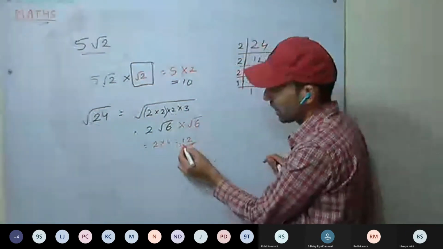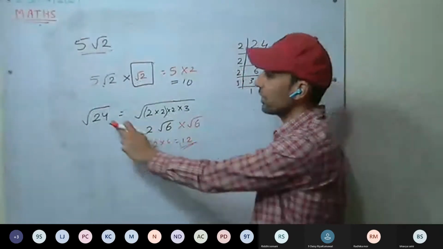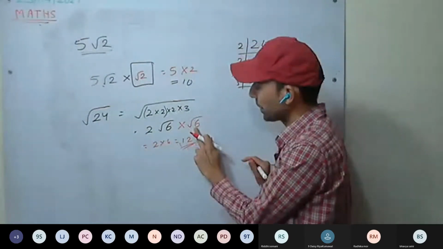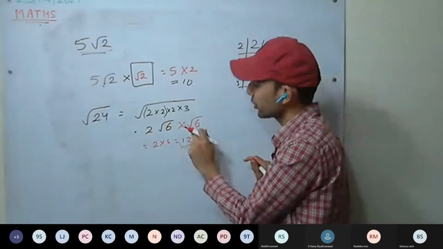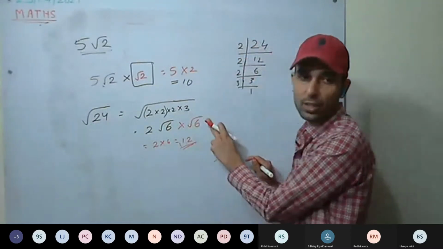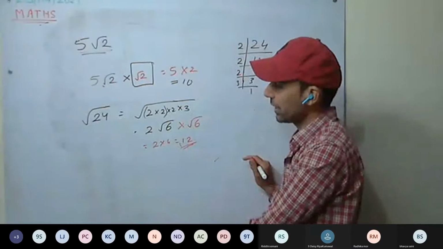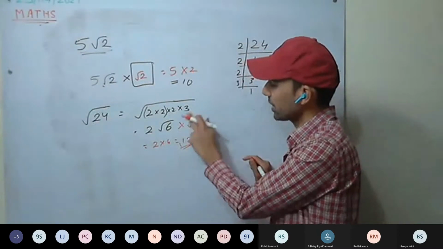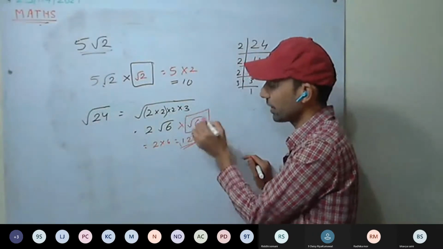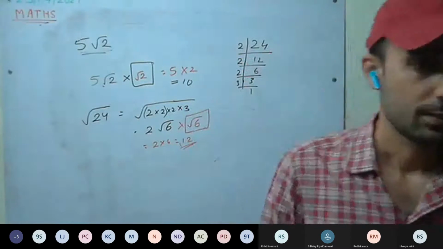So we are getting a rational number. We rationalized this surd by multiplying with root 6. There are many rationalizing factors, you can use any, but this is the lowest rationalizing factor. So the rationalizing factor is root 6.